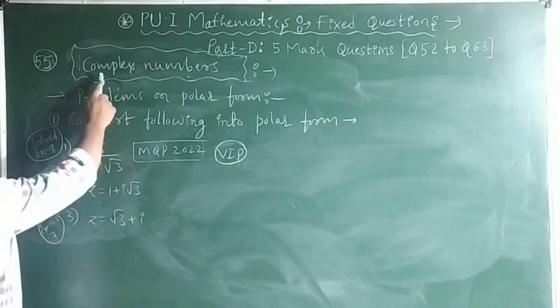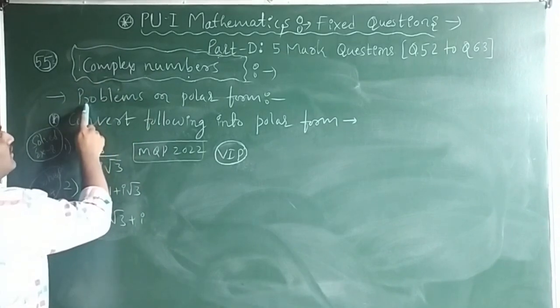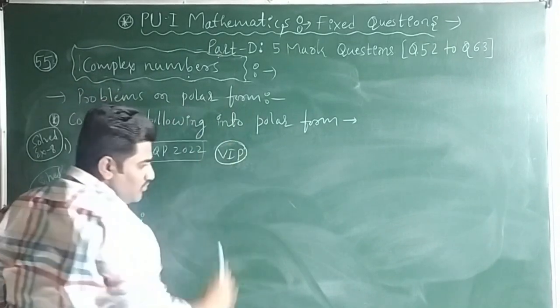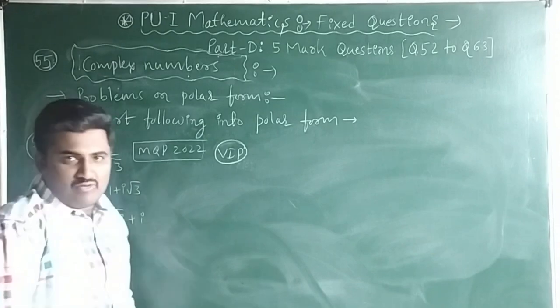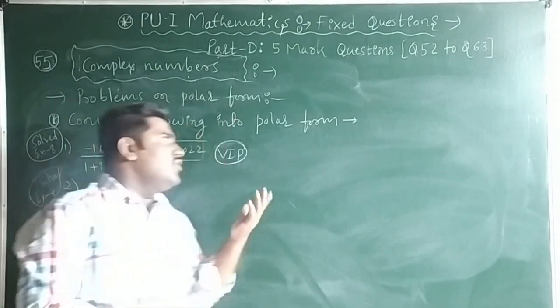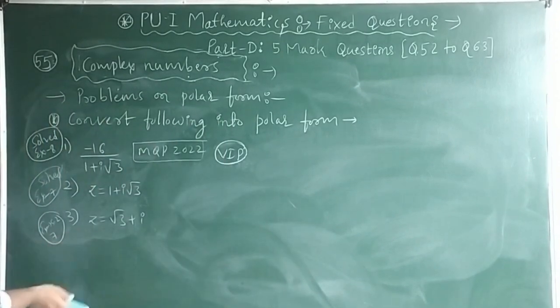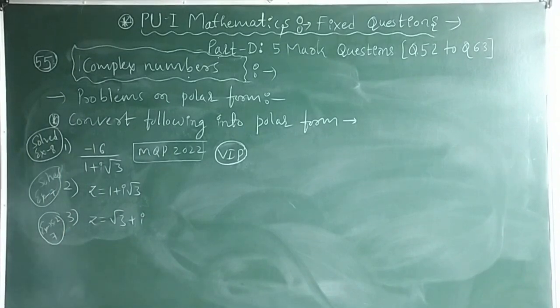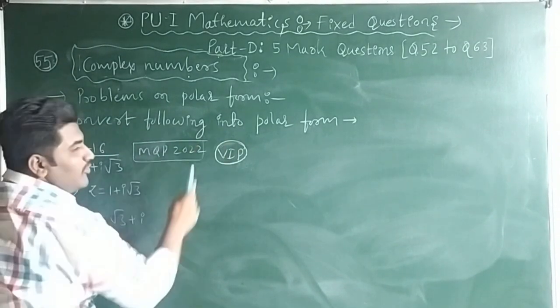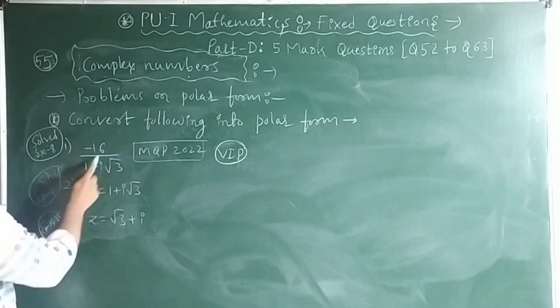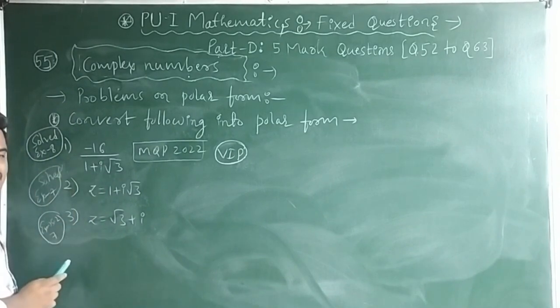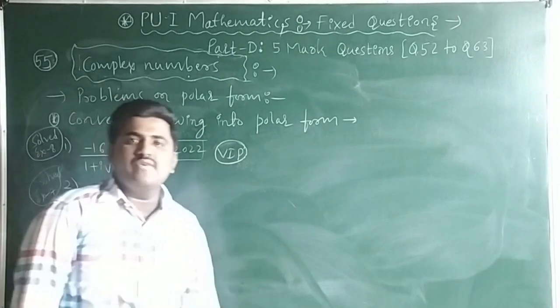See guys, in the complex number chapter, you are going to get problems on polar form only. Convert into polar form, you are going to get a question like that. Definitely you will get this question only. I guarantee you guys. Convert the following into polar form: minus 16 divided by 1 plus i root 3. This was asked in the model question paper 2022.